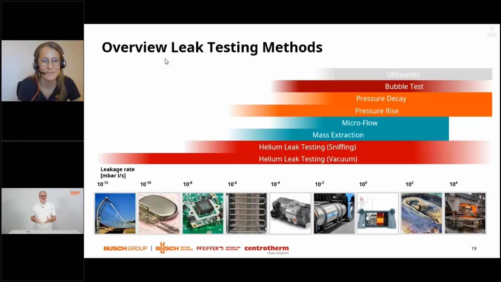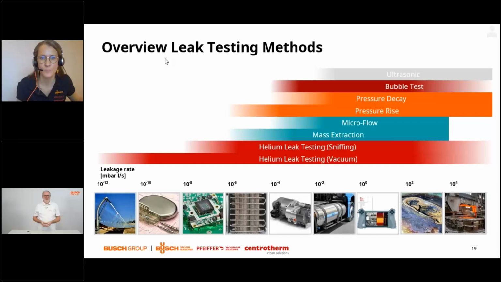But still, it is the most important method for industrial leak testing, for serial leak testing. In a modern car there are 200 to 300 parts, and the majority of them are leak checked. There are more parts, but these parts are leak tested, and the majority of these tests are performed by leak testing with air.